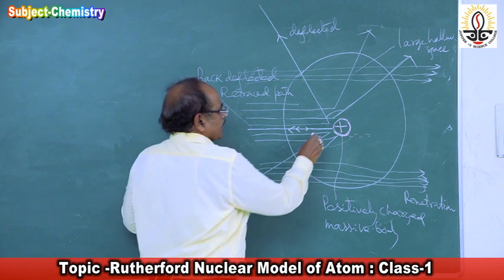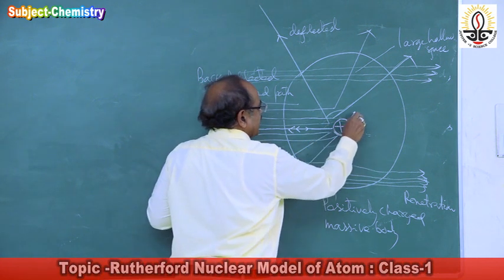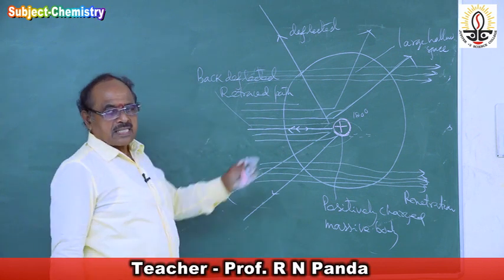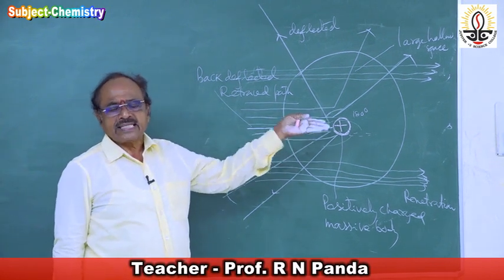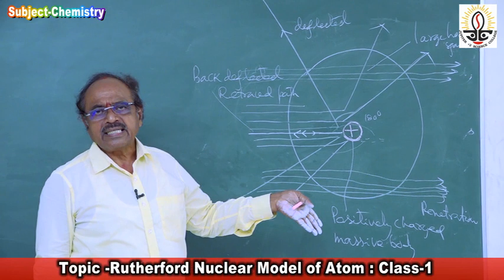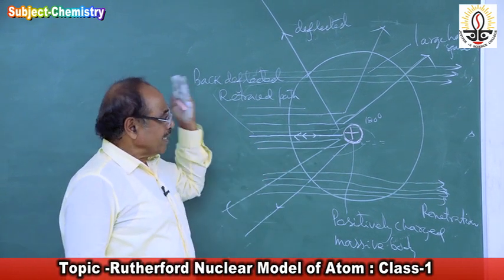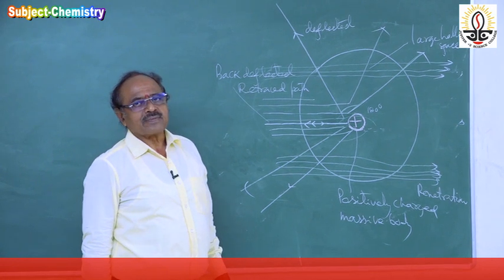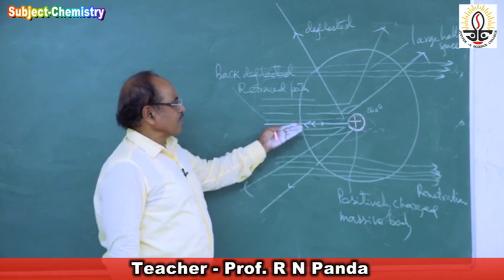Means what? This repulsion is 180 degrees. Here the repulsion becomes 180 degrees. In some the deflection is more than 90, in some it is less than 90, and in 1 in 10,000 the particle got back deflected. So these three wonderful observations he made, and he gave these conclusions.